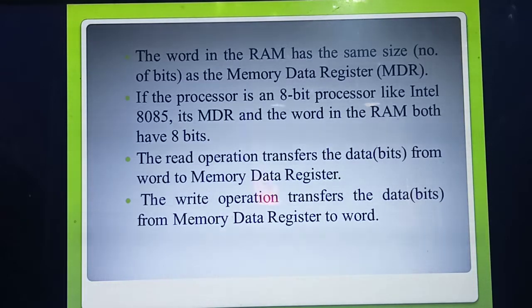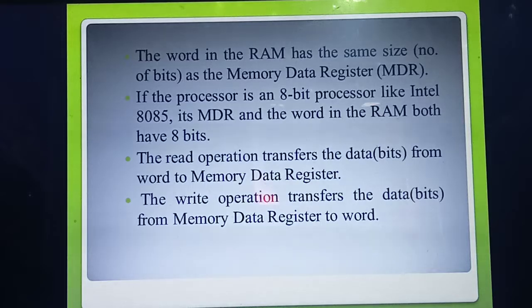So next, we have studied about RAM, isn't it? So what's the word size in the RAM? That is the same as the memory data register. Yesterday we studied that the CPU has two types of registers. What are they? Memory data register and memory address register, MDR and MAR. So what's the important thing? What's the word capacity of RAM? Maybe it's 8 bits or 4 bits. If the word capacity of a RAM is 8 bits, the same capacity applies to which one? MDR. If RAM has 16 bits, MDR also has 16 bits. If RAM has 8 bits, MDR also has 8 bits.